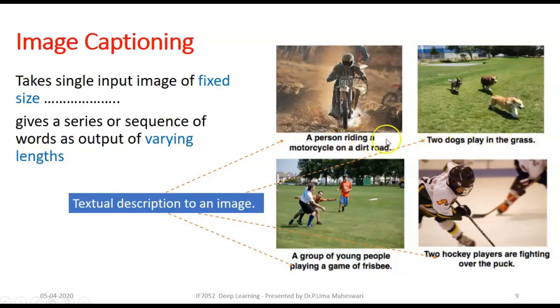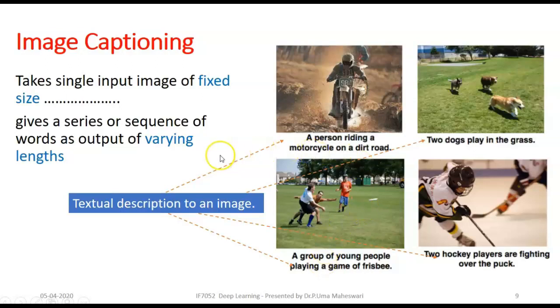If you look at these two captions, they are not the same length. They differ in length. But the image size is fixed for all 4 images. There is a fixed size image, but our RNN is producing a varying length output.